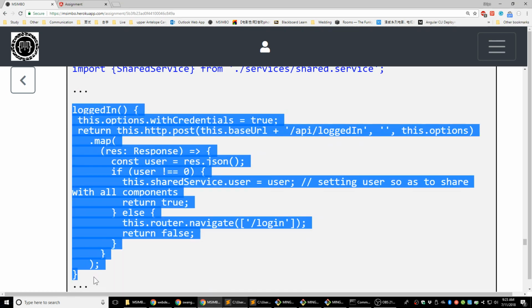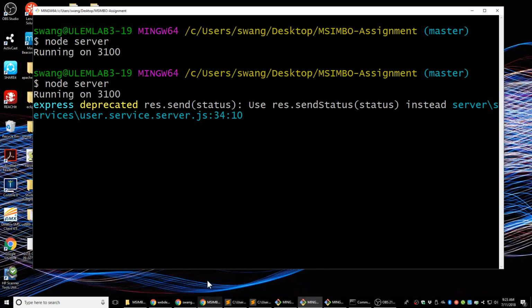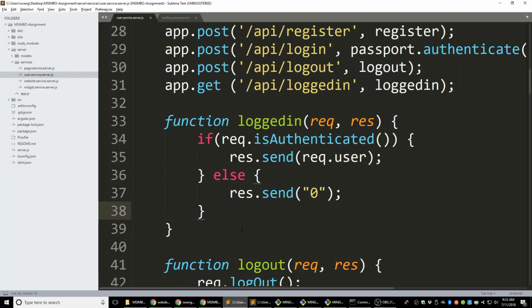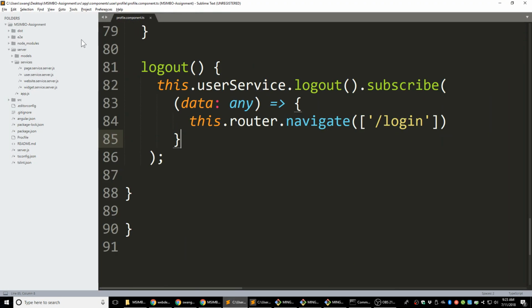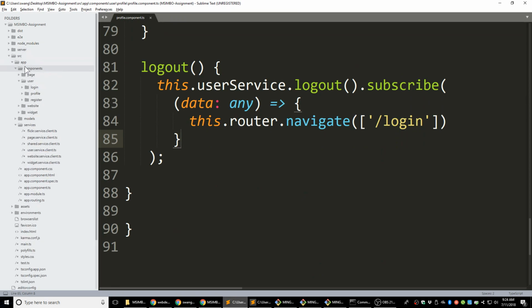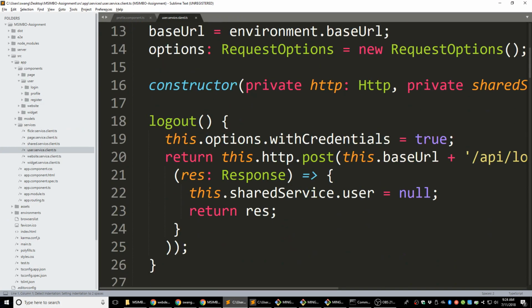I have to do Ctrl+C here. Let's put that into our code. So let's go back to the client side. It's in the source, app, service, user service, the client is here. Let's put that logged in function here.